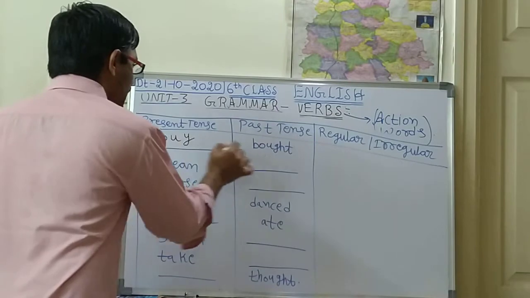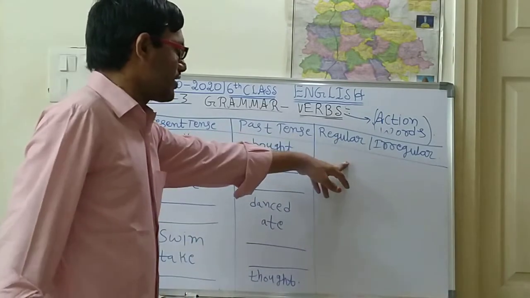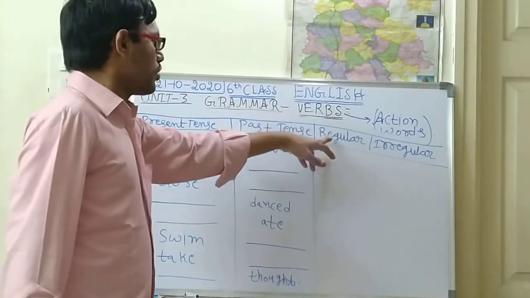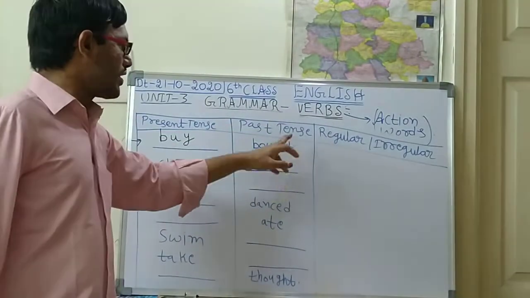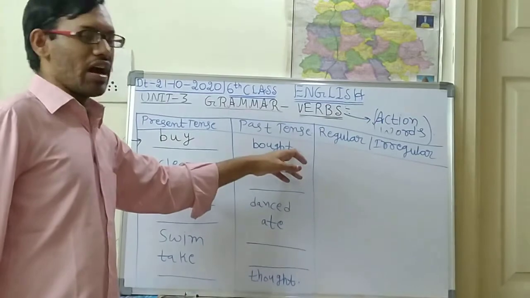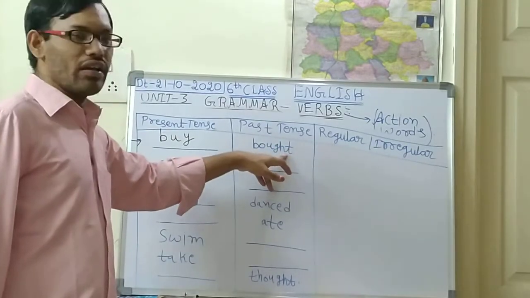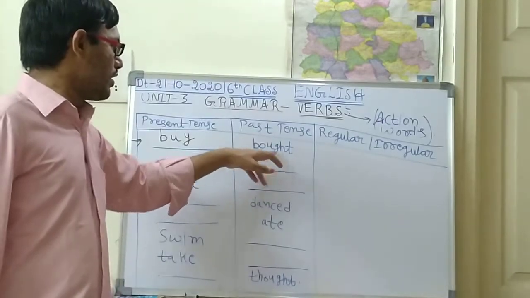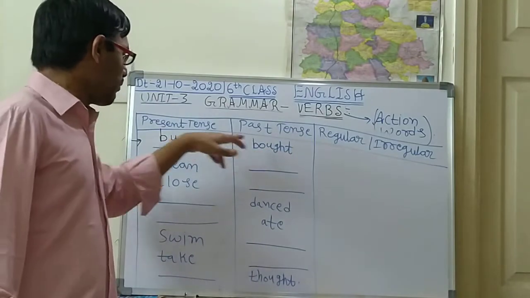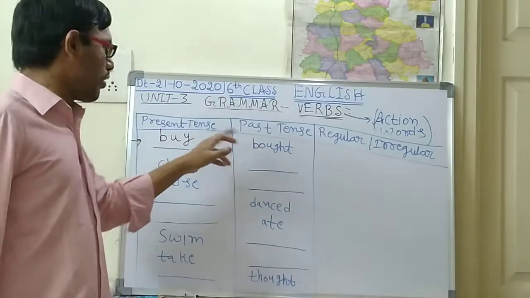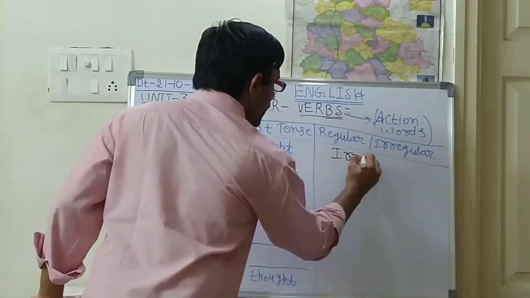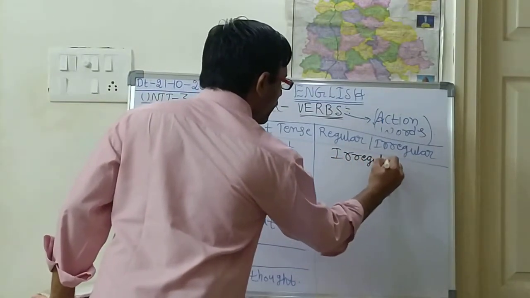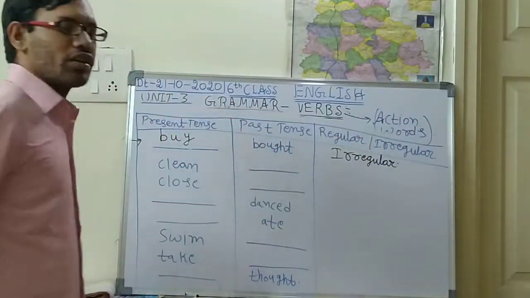Okay, if you see here, children, whether it is regular or irregular, you have to check. So what should be there for regular? For regular, in the past tense either D or ED should be at the last. But is there D or ED? Not there. Is it right, children? So here buy, bought. These two are different. So this is an irregular verb. Okay, like this you are supposed to write.